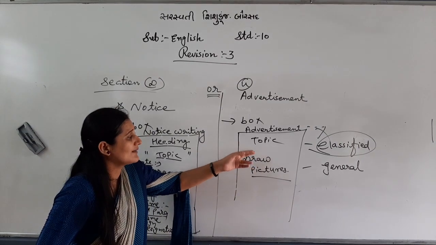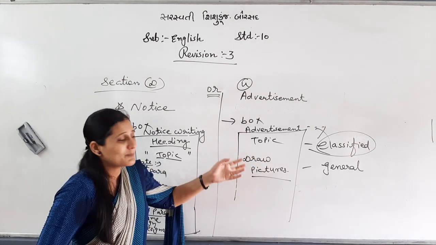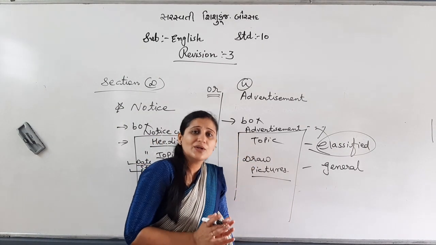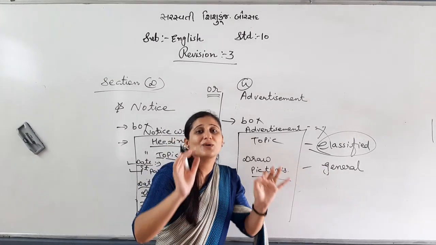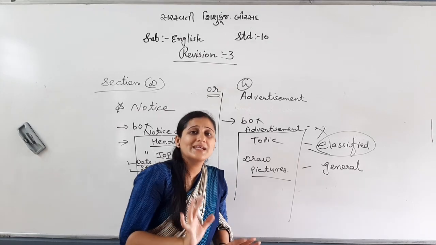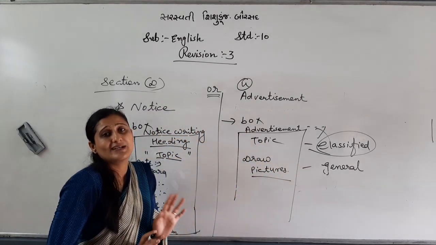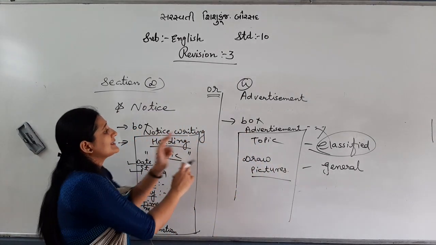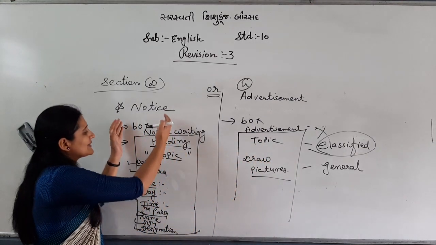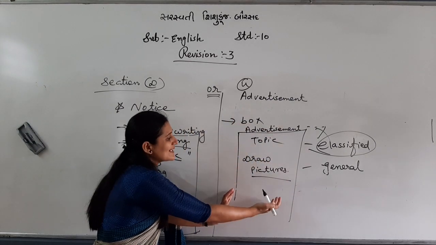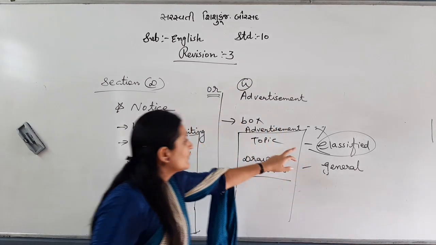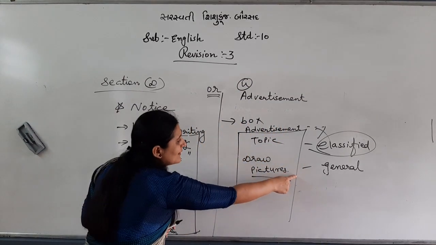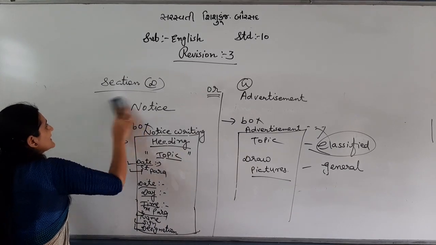Bold italic letters, topic name, colors, pictures, everything you can do here. So if general, you can go for it. Make that supplementary page very nice, an attractive advertisement. Clear? Notice, option, advertisement. This was notice, this was advertisement. In both, you are going to make a box. Okay? Don't go for classified, go for general, otherwise go for notice again.